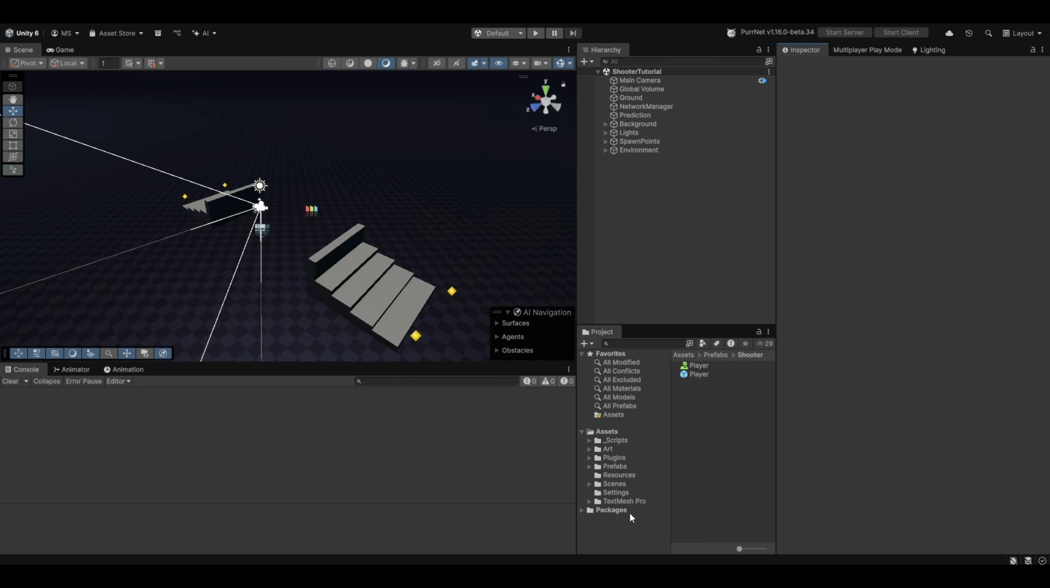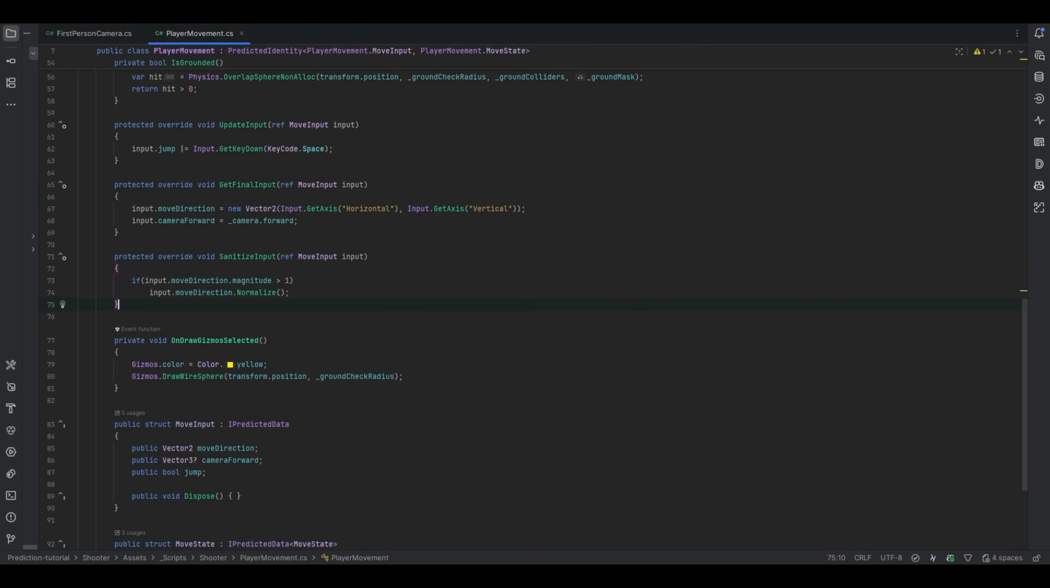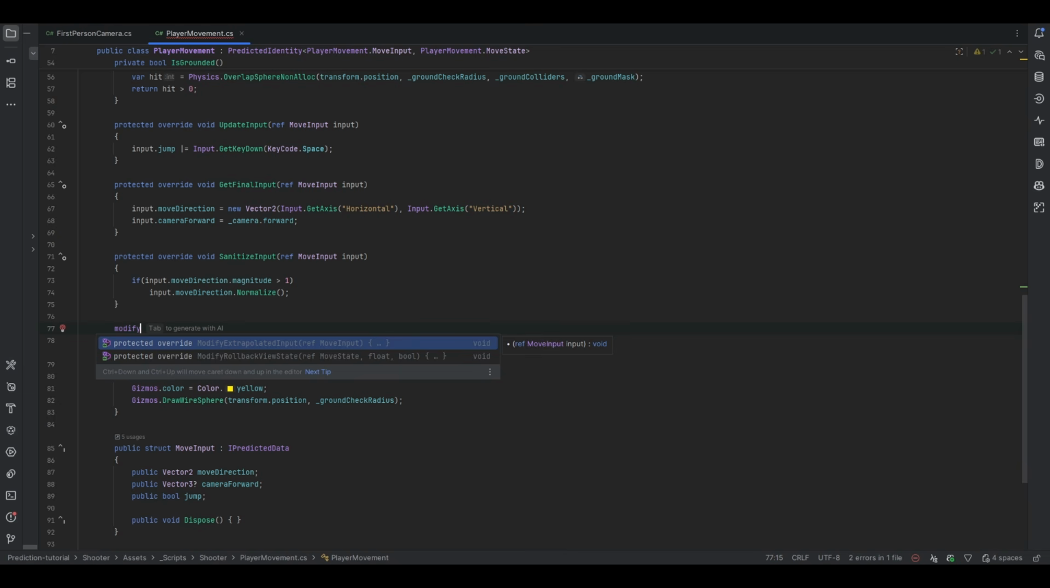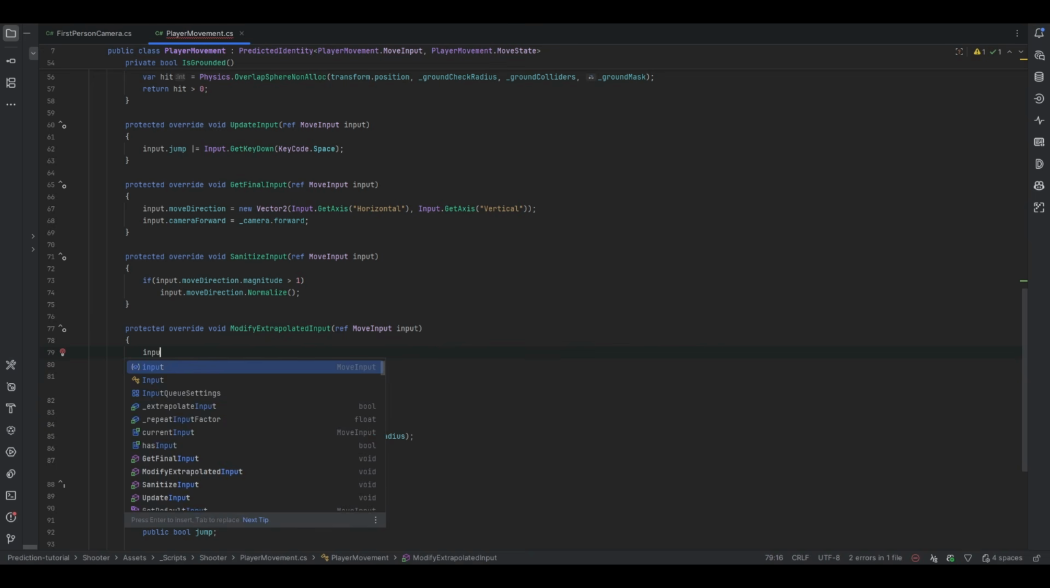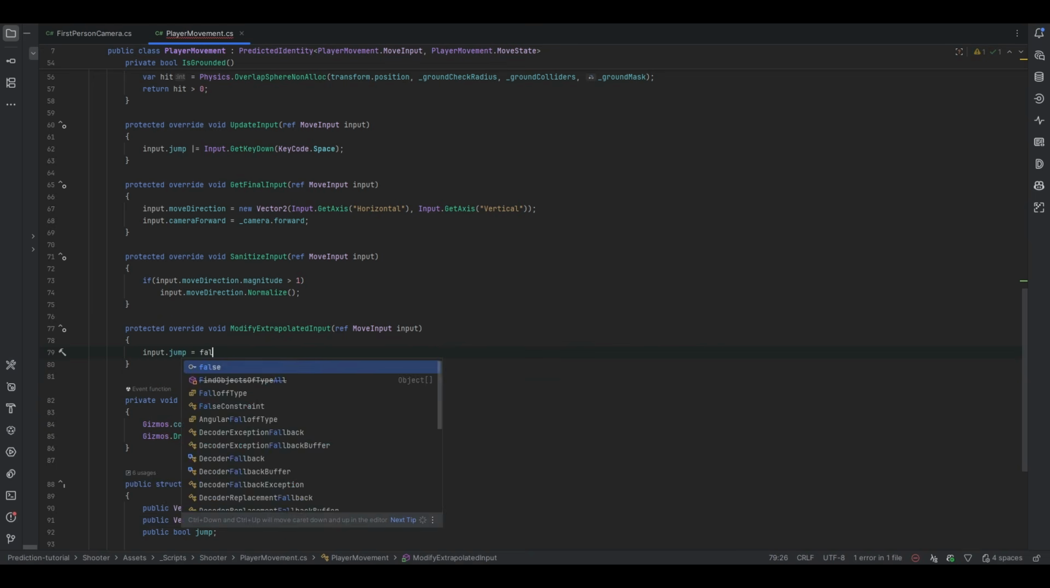However, with something like jumping, we don't want it to assume that I'm trying to jump when we haven't actually received the signal that you wanted to jump. And so this is very easy to do. What is called modify extrapolated input. And right here, we're essentially getting our extrapolated input passed already. So whatever we have here is already extrapolated. This is not verified input, this is extrapolated input. And so what we can easily just do is say input.jump equals false.